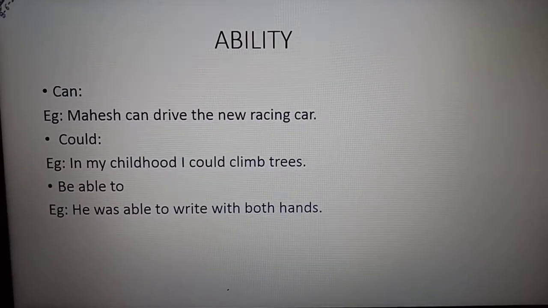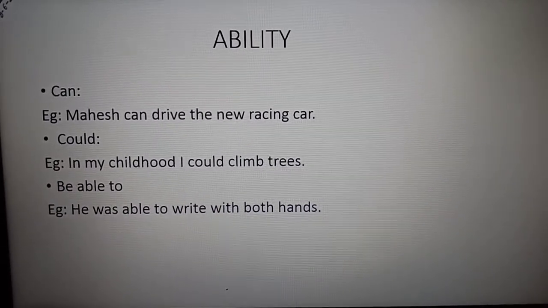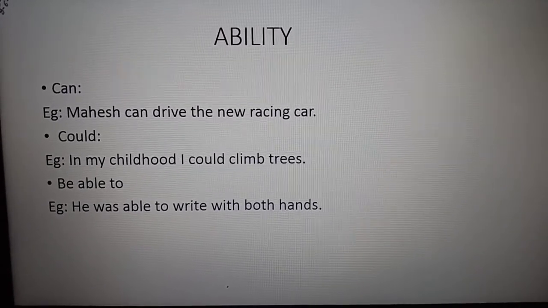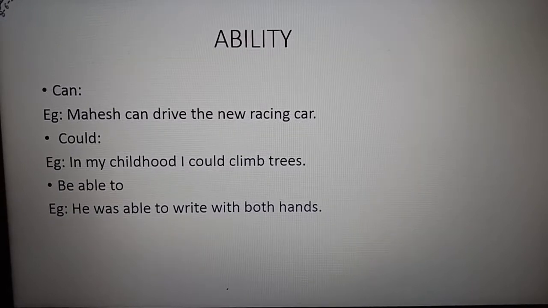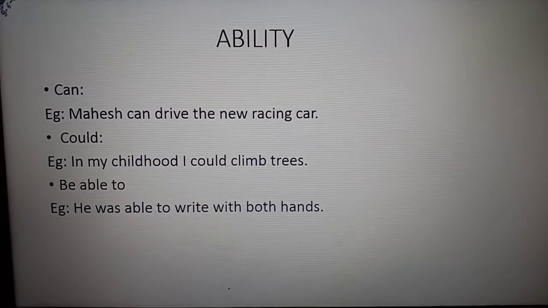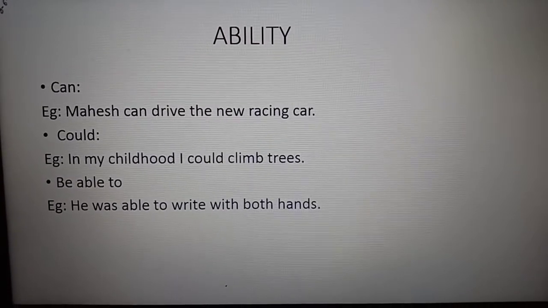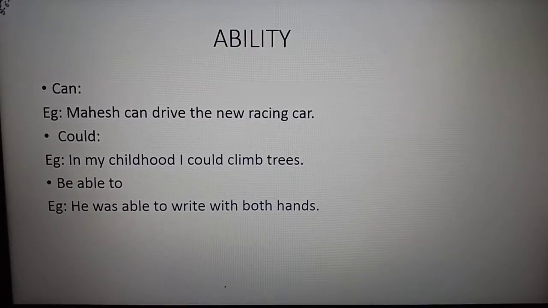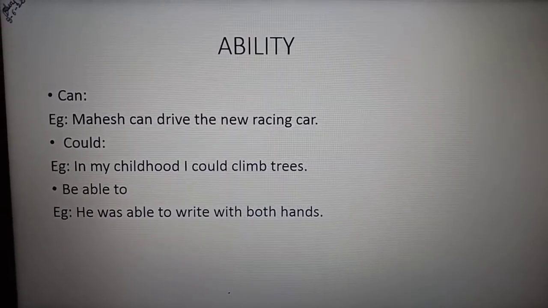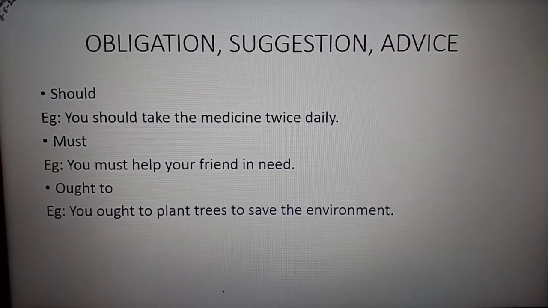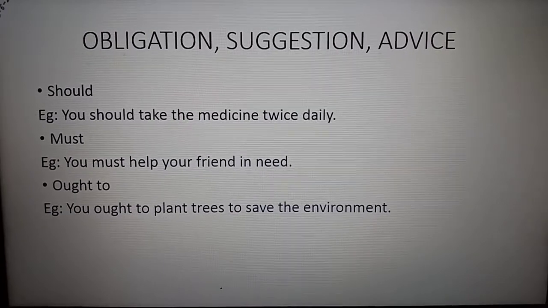So here in the first sentence, where is the modal auxiliary? Can. Underline can here. Second is could, underline could. Next is be able to, which is very rarely found, but you should understand it. You have to underline and write the use. What is the use? Ability is the use. Got it? So first we have seen the list of modal auxiliaries and their use, ability.